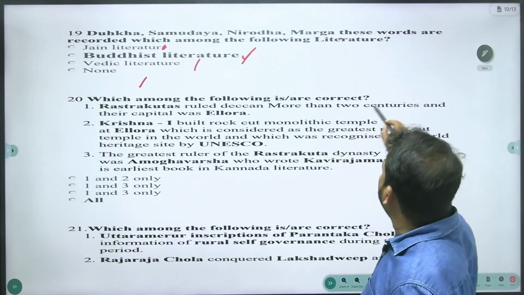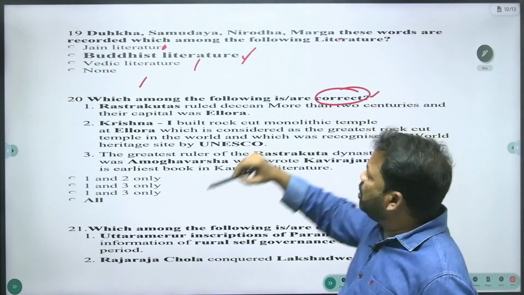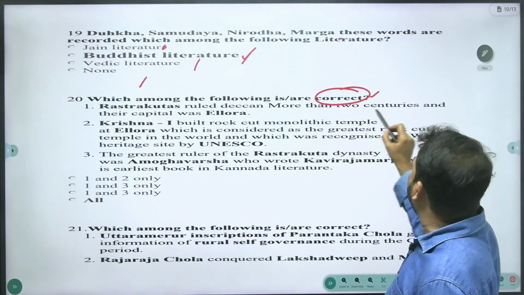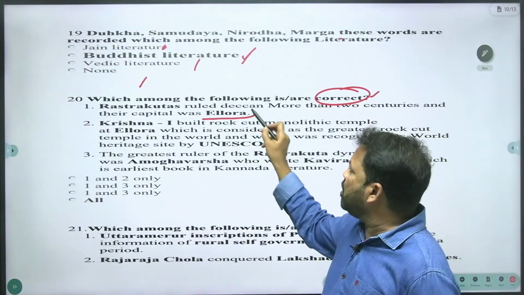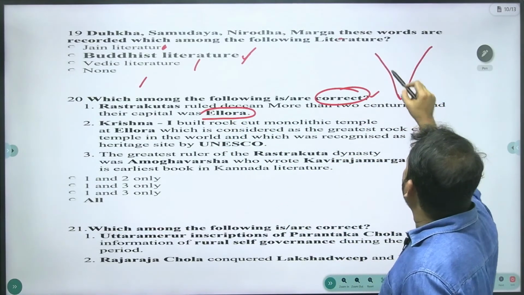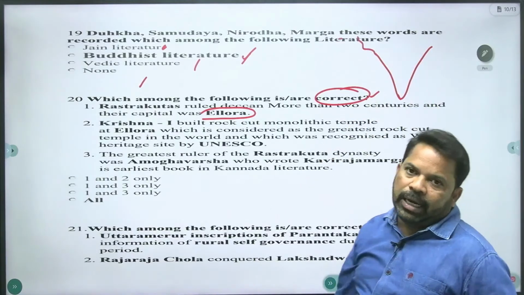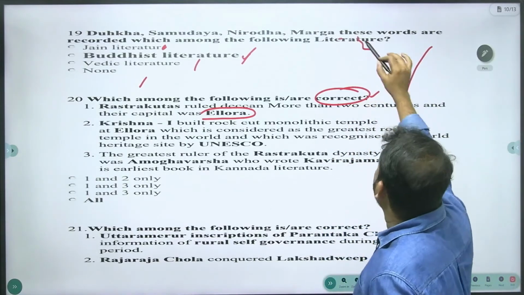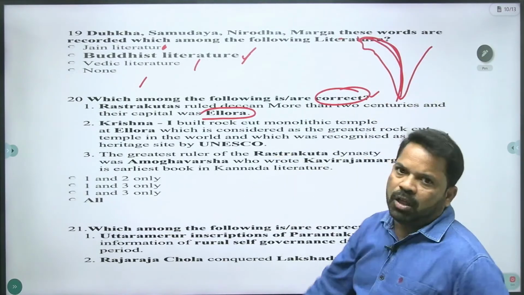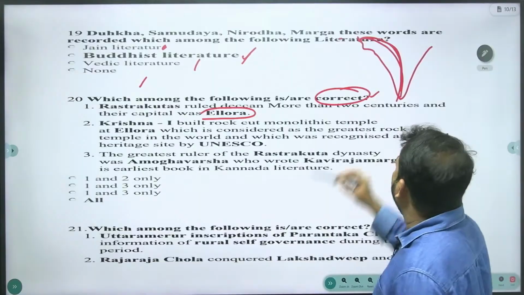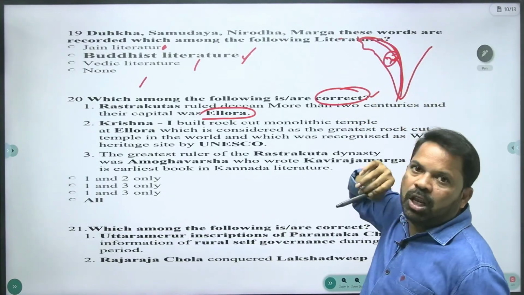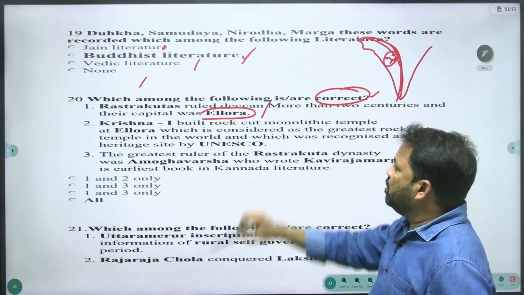Which among the following are correct? The question demands the correct statement. Rashtrakutas ruled Deccan more than two centuries and their capital was Ellora. After the Badami Chalukyas, the Rashtrakutas ruled this place. And they ruled more than 200 years, and their capital was Ellora in Maharashtra. That is the right statement.